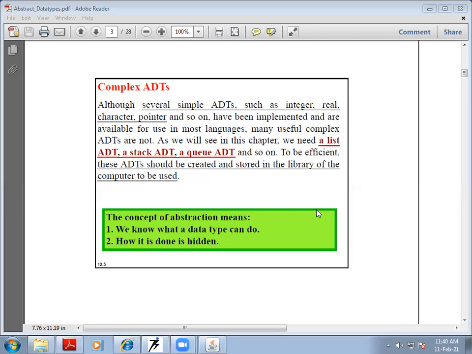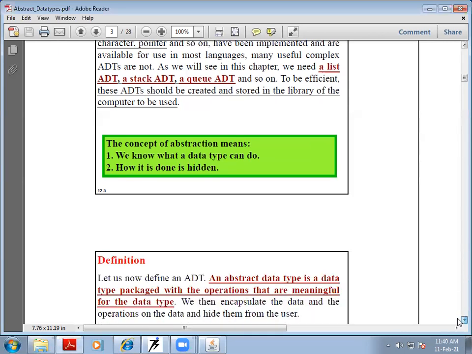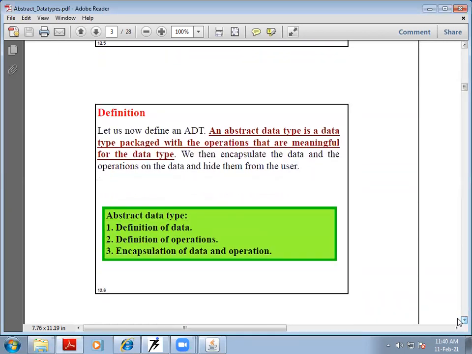In this particular class, we will be discussing what these abstract data types are and how they have been implemented in C language.